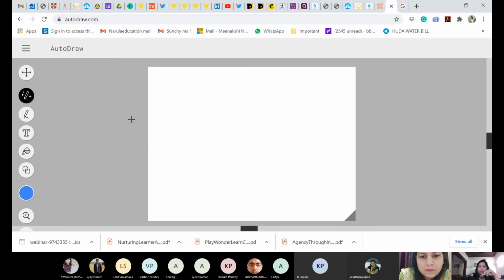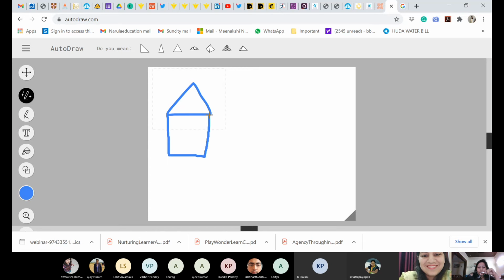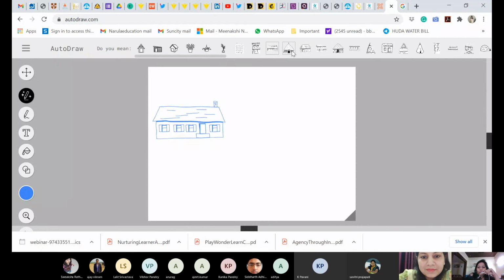For example, for the junior grades, I'm talking about maybe till grade 2, our foundation stage. For LKG UKG we are not having these classes, but for first and second, if suppose you are going to explain about something, it is about all the subjects, whether art, whether anything. Now suppose I want to draw a hut. You see, when I'm drawing, some options are visible at the top here. I have drawn this and it is asking, what do you want? You want this? You want this?